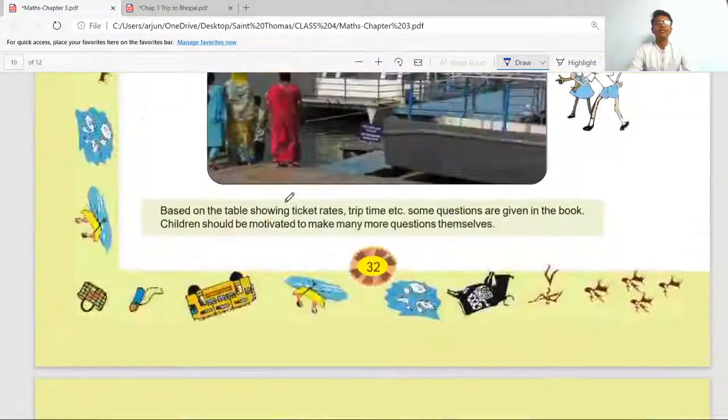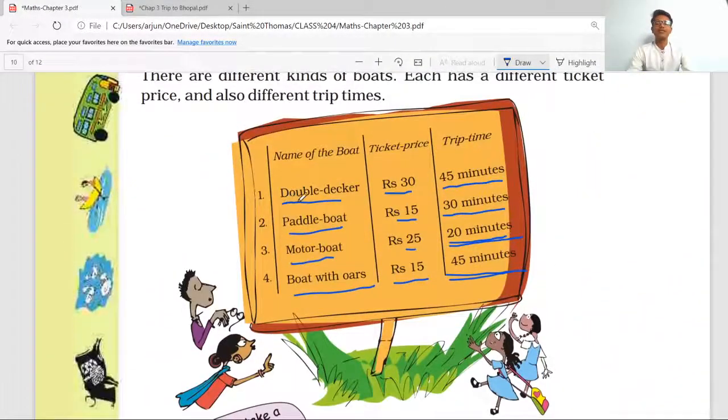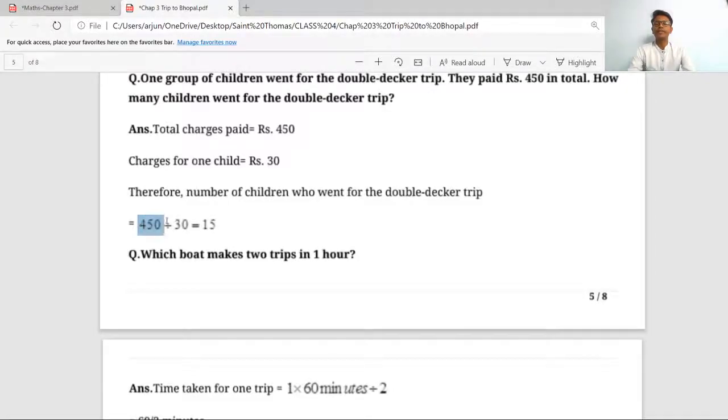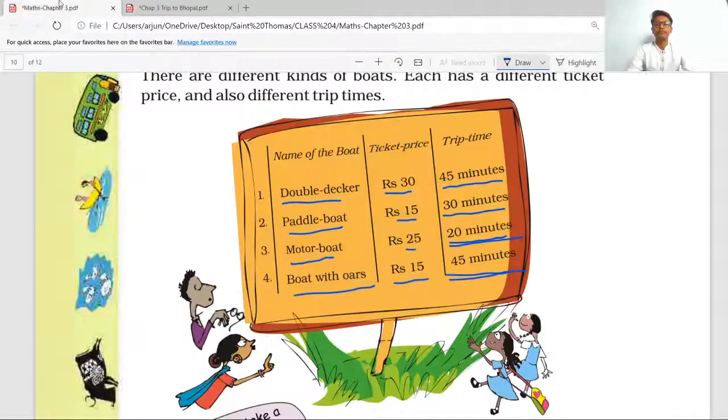Okay, so first let's see the ticket price of the double-decker boat, that is 30 rupees. So we have to divide 450 by 30, which gives you 15. Okay, and the answer will be like this. Total charges paid equals 450 rupees. Charges for one child is rupees 30. Therefore, the number of children who went for the double-decker trip equals 450 divided by 30, which is equal to 15.